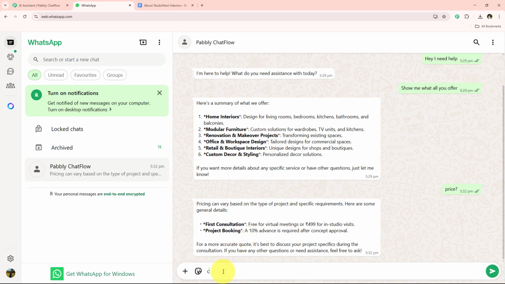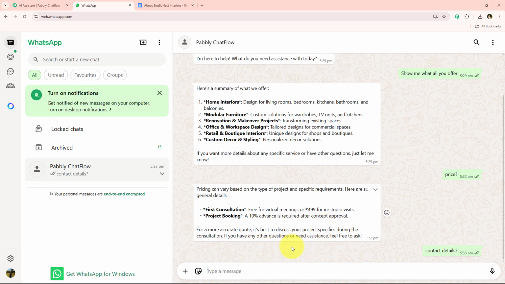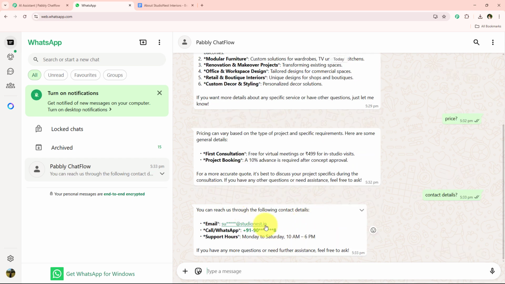Let's say I'm going to ask them for their contact details. So I'm going to enter contact details right over here and then a question mark. And now it is going to share the contact details too. Over here you can see that it has successfully shared the contact details too, also the support hours.